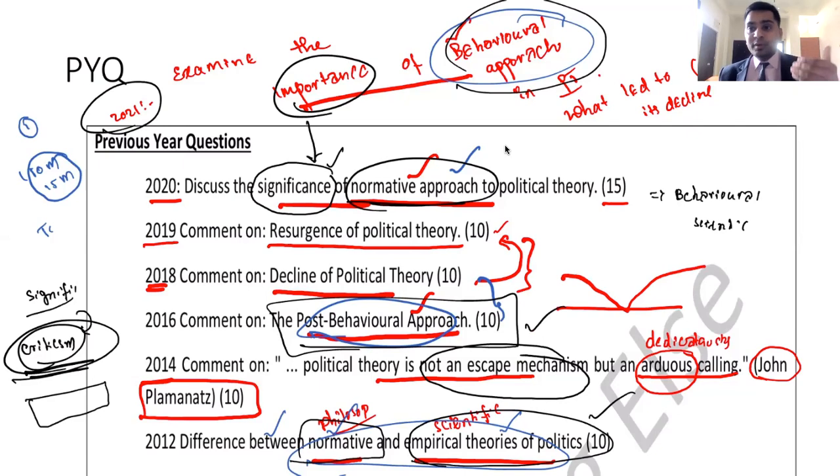No, we should be optimistic, right? Whatever the things are, whatever the challenges are, still we have to be optimistic, and that has to be presented in the answer by coming back to the significance again. This is the style of answer writing.